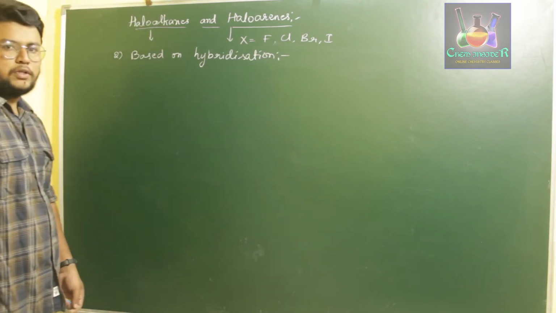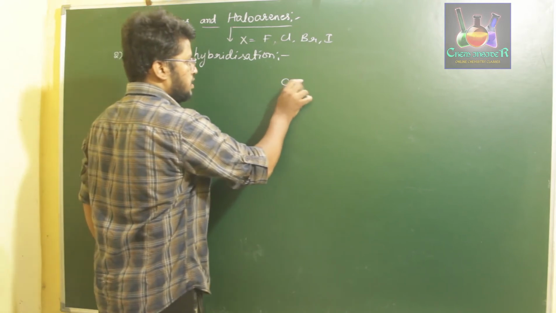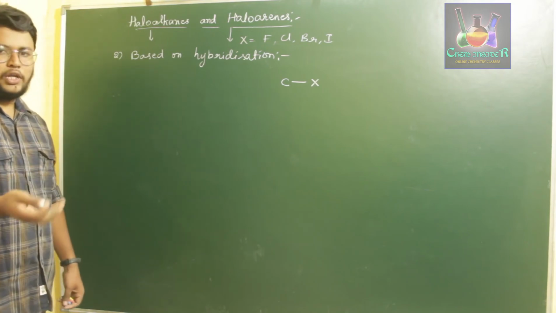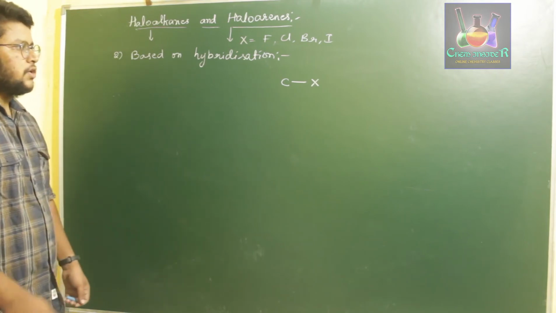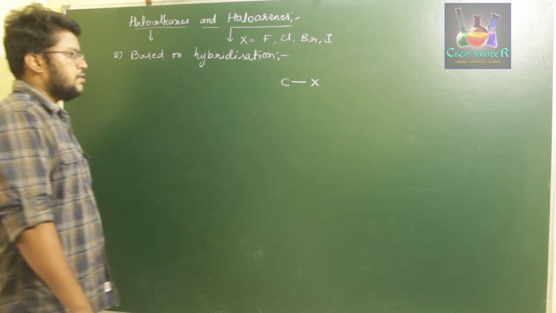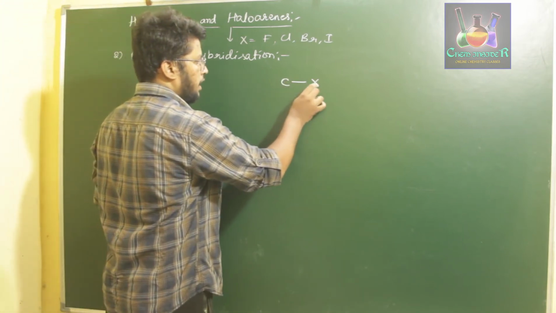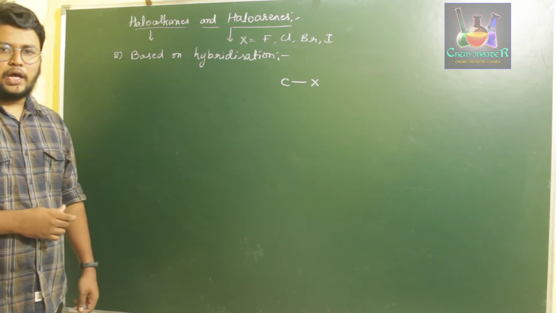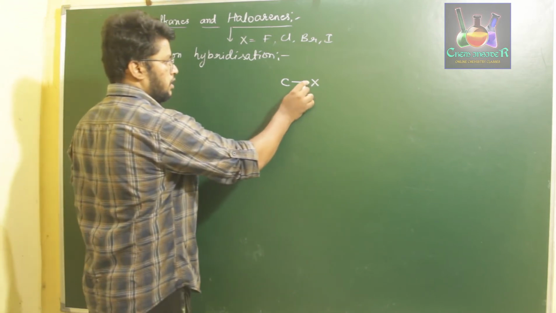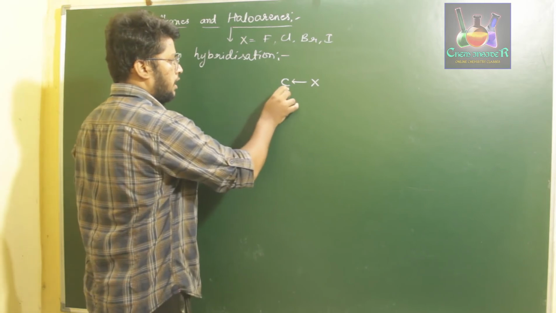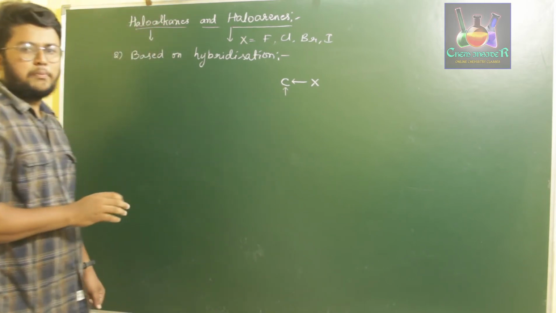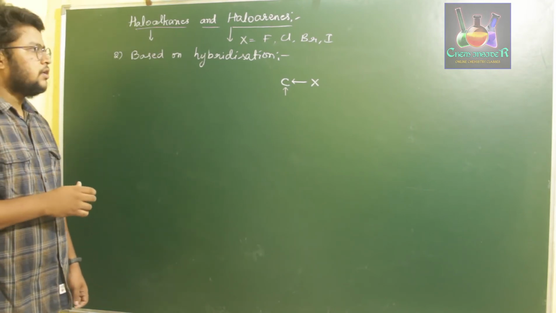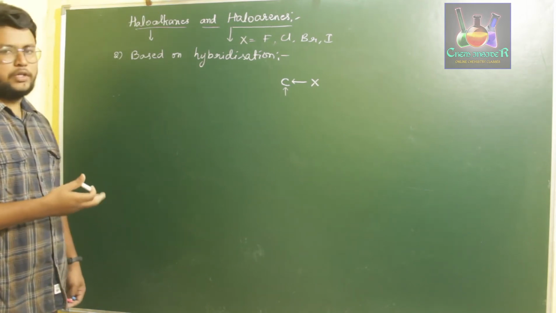So depending upon the hybridization of the carbon atom which is holding our halogen, in this case we are just going to consider monohaloalkane. Dihaloalkane also can be classified on this basis itself. So if the carbon atom bonded with our halogen has different hybridization, then we will get different types of haloalkanes. That is, if a halogen is attached to a carbon and that carbon has different types of hybridization, then depending upon that hybridization structure, we classify haloalkanes into different types. In this case, we can also discuss haloarenes.